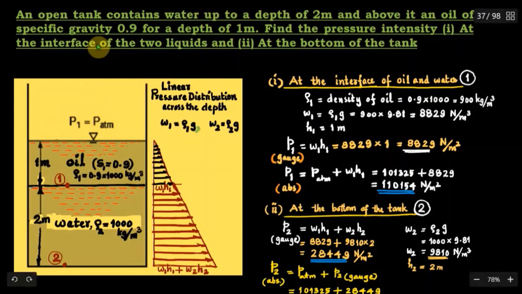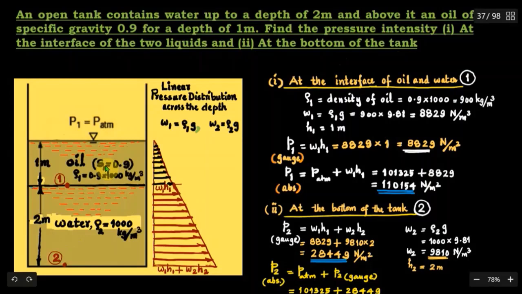So here we have a question. An open tank contains water up to a depth of 2 meters and above it an oil of specific gravity 0.9 for a depth of 1 meter. Find the pressure intensity at the interface of the 2 liquids and at the bottom of the tank. So here we have an open tank, and the bottom fluid is water, and above that we have an oil of specific gravity 0.9.